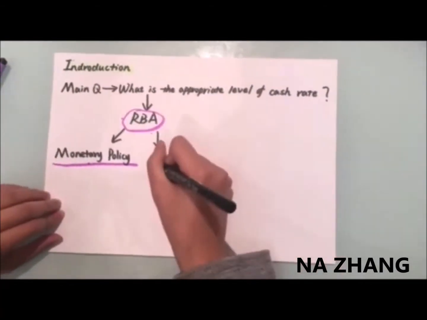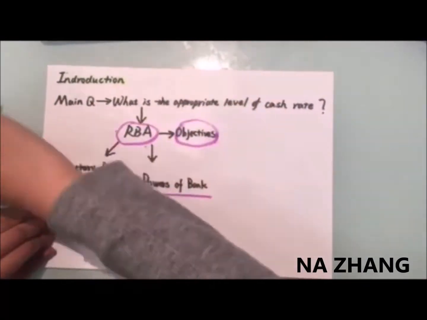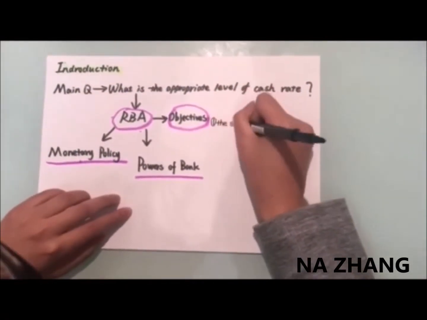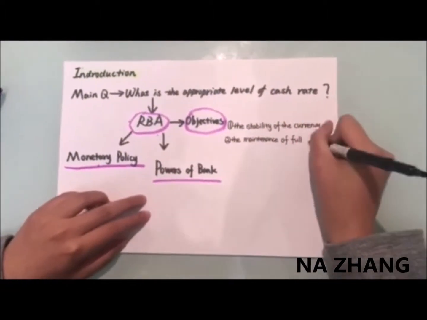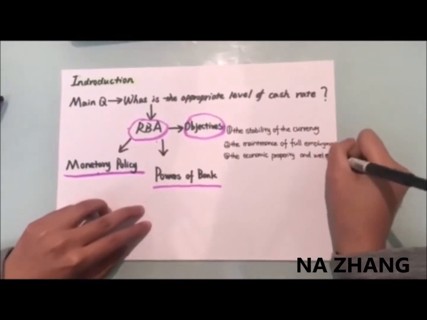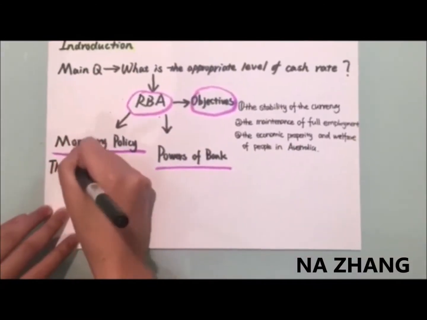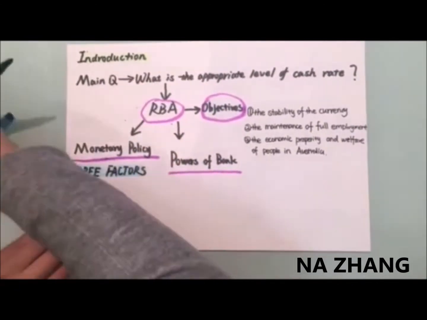the monetary and banking policy of the bank is directed to the greatest advantage of Australia, and that the power of the bank, in the opinion of the Reserve Bank Board, will best contribute to the stability of the currency of Australia, the maintenance of full employment in Australia, and the economic prosperity and welfare of the people of Australia.